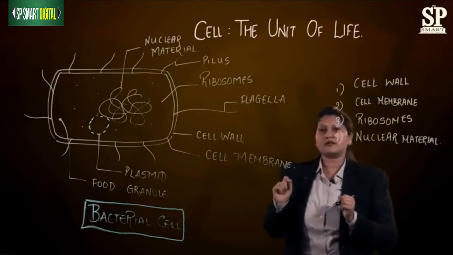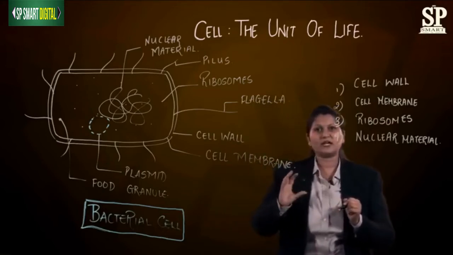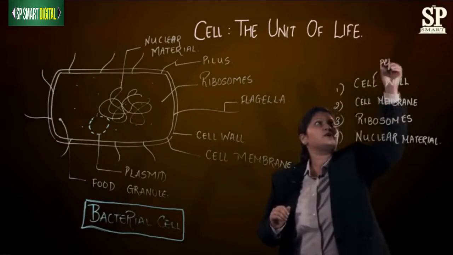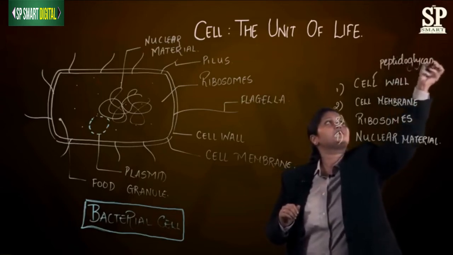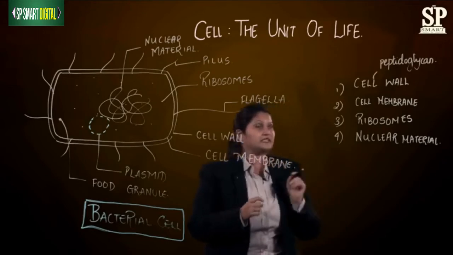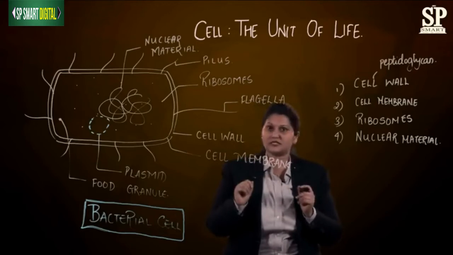Now the cell wall of a bacterial cell is made up of peptidoglycan. This is a very complex type of material. So the cell wall is made up of peptidoglycan. Now let's talk something about this peptidoglycan. Peptidoglycan layer is a very complex layer which gives a tough covering to this bacterial cell.